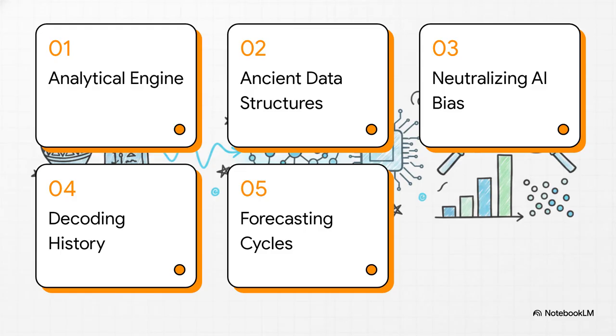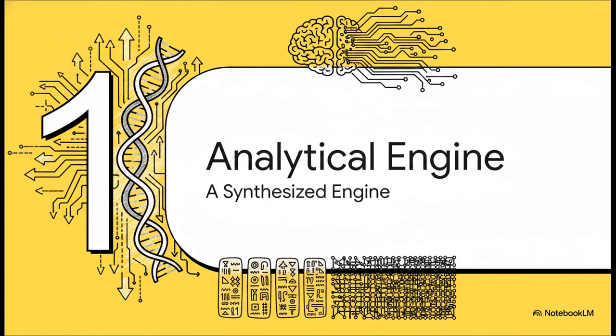So here's our roadmap for today. We'll start by breaking down the synthesized analytical engine itself. Then we'll look at the three ancient data structures that power it, how we're neutralizing bias through AI, decoding history and cryptography, and finally, we'll wrap up with forecasting macro and microcycles. All right, part one, the synthesized analytical engine.